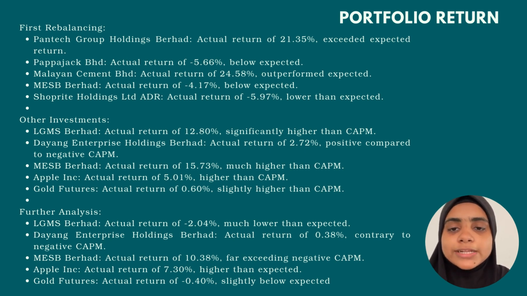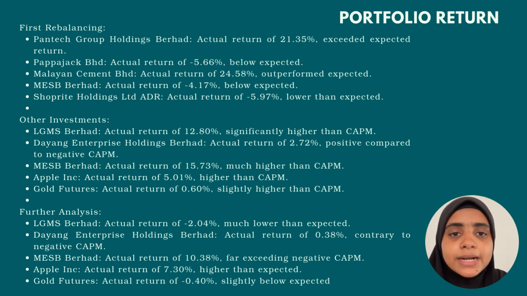Now, I will compare the CAPM and actual returns for our portfolio from 2nd January 2024 until 24th of June 2024. For Pentamaster Group Holding Berhad, the actual return was 21.35%, significantly higher than expected. Next, Papa Jack Berhad had an actual return of negative 5.66%, which was below the CAPM prediction. Malayan Cement Berhad's actual return was 24.58%, outperforming the expected return.